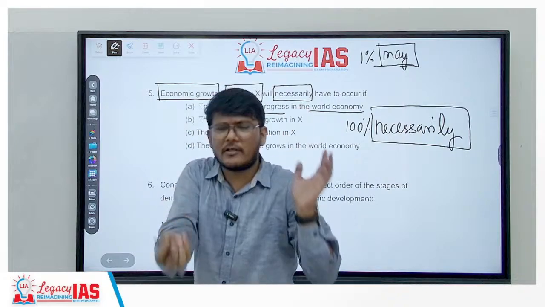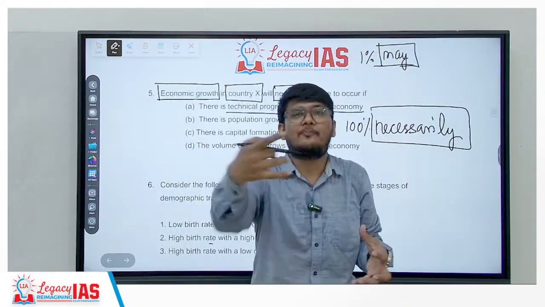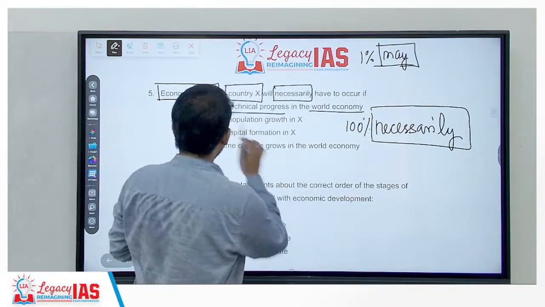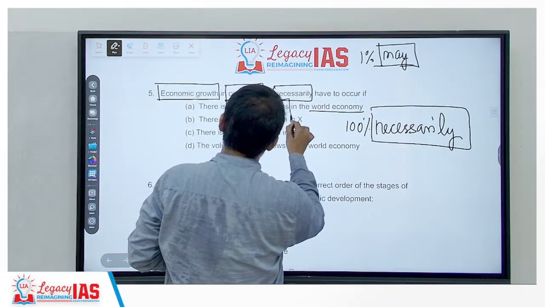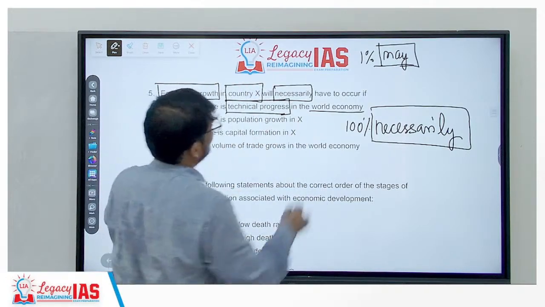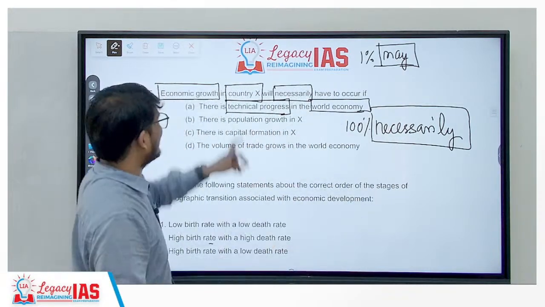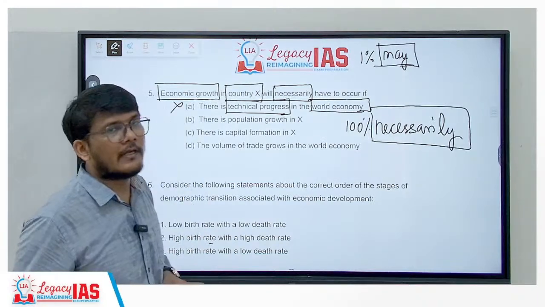Some countries may go down, but others may go up by a higher amount, so the net impact is positive. So technical progress in the world economy need not necessarily mean technical progress in country X. Anyhow, this statement is wrong, first of all.